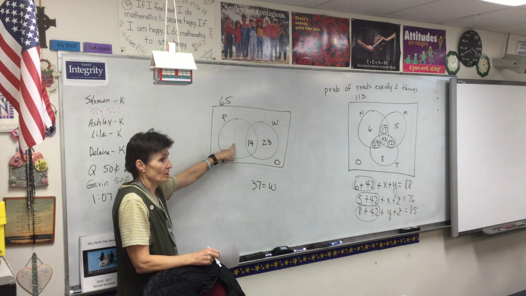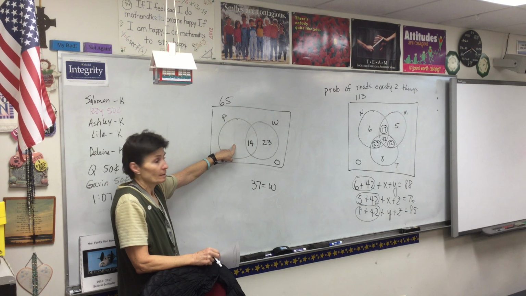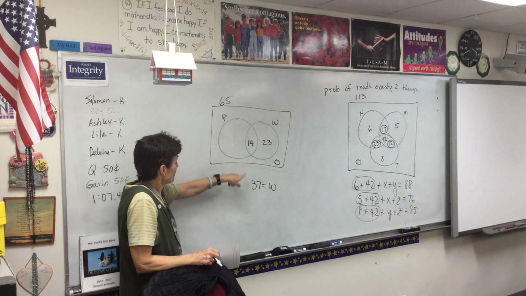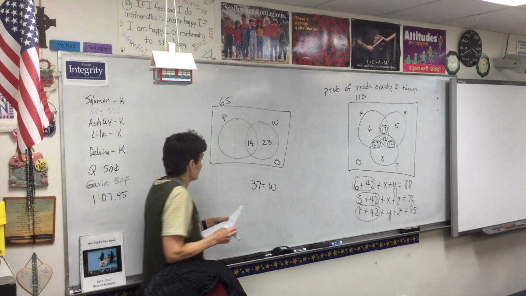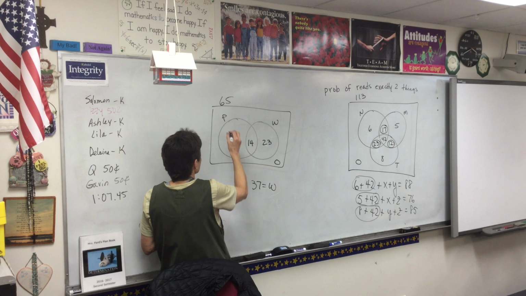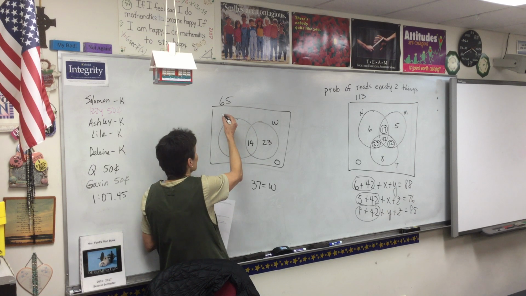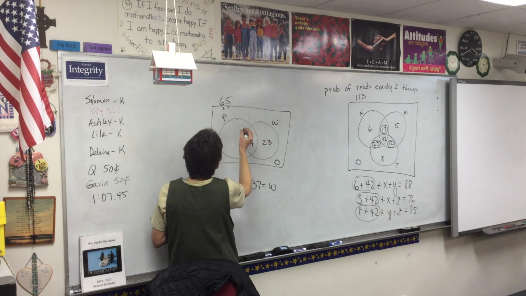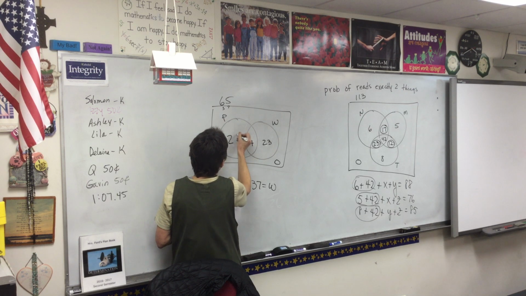What about this section? Add those together, subtract from the total. So, what do you want me to do? Add them together, subtract from the total. 37 from 65? Yes, ma'am. Okay, so 37 from 65 is what, 28?